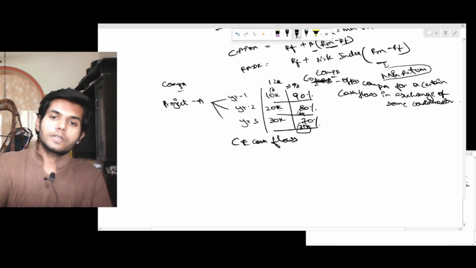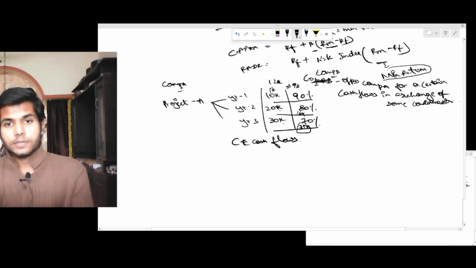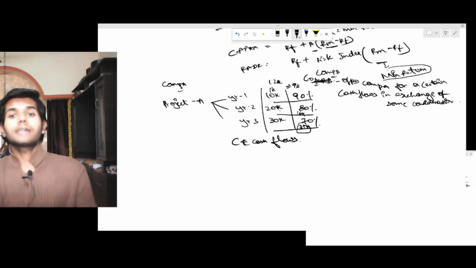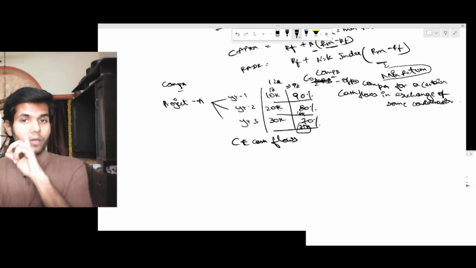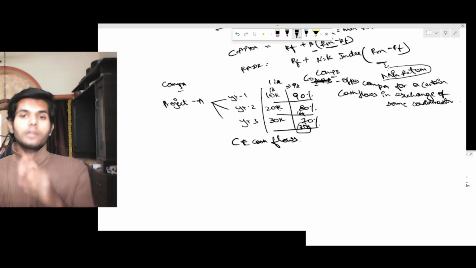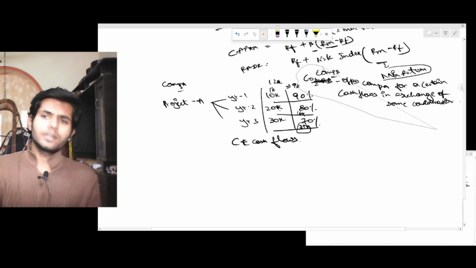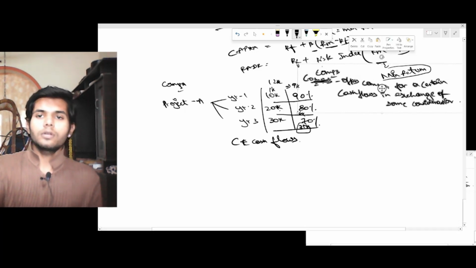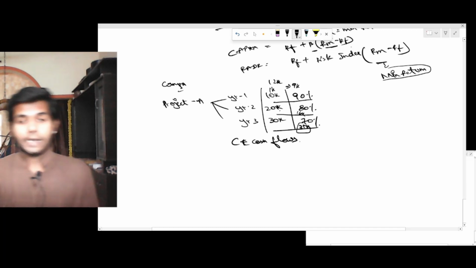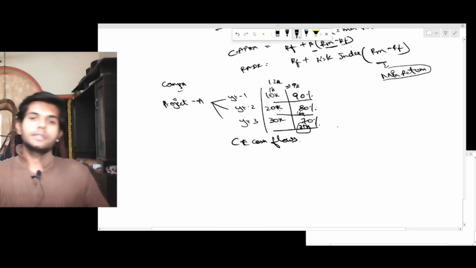Certainty equivalent cash flows. If at all the cash flows fall below 10,000, 20,000, 30,000, there is a company B which has entered into a contract to provide this much of cash flows with certainty. Here we have no relevance for this. I just take it to explain this way, but this is not how it works. Just to give you a rough understanding of the concept of certainty equivalent, I explained it this way.